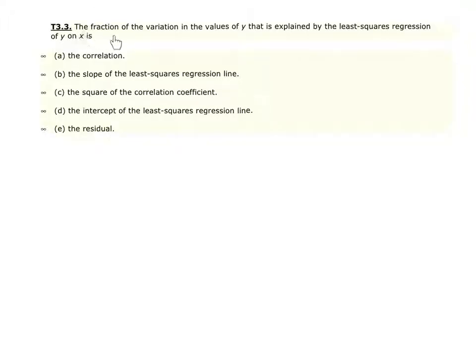Number 3: the fraction of the variation in the values of y that is explained by the least squares regression line of y on x is... now by definition, they're talking about r squared, and r squared, remember, is called the coefficient of determination. So as you look at these choices, you don't actually see that as an option, but you do see the square of the correlation coefficient.